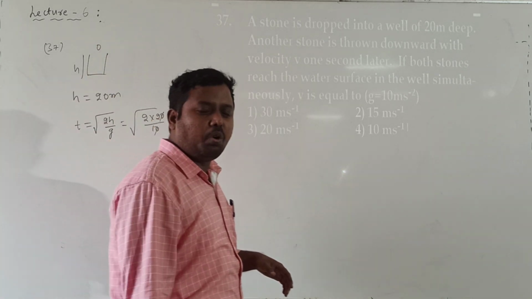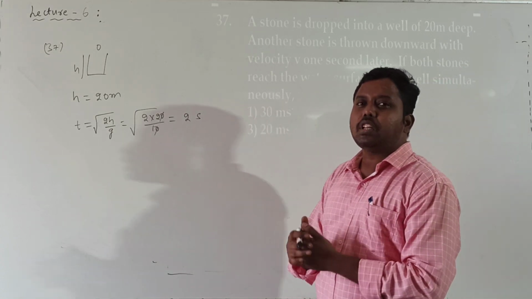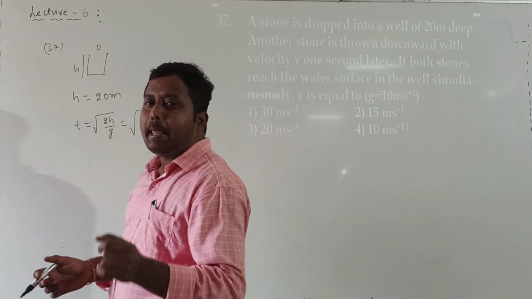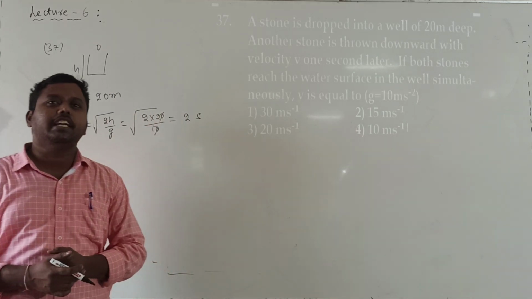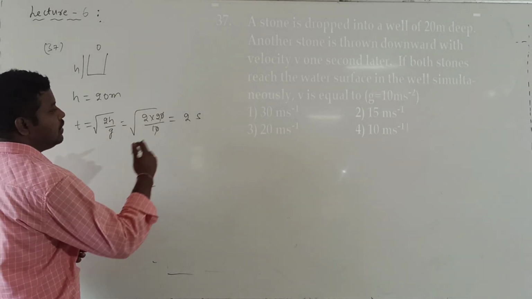The second stone is thrown down with a velocity v. Though both are not thrown at the same time, both the stones are reaching the water surface at the same time. Now they are asking what is the velocity.